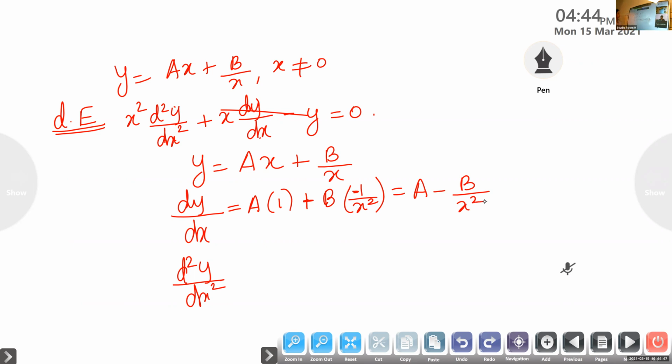What about the second order derivative? If you differentiate, a gives 0, minus b into the derivative of 1 by x square. We can write this as a minus b into x raised to minus 2. So what's the derivative of x raised to minus 2?